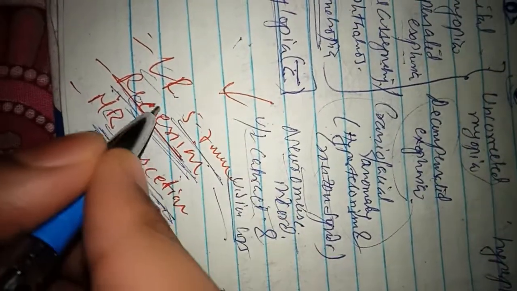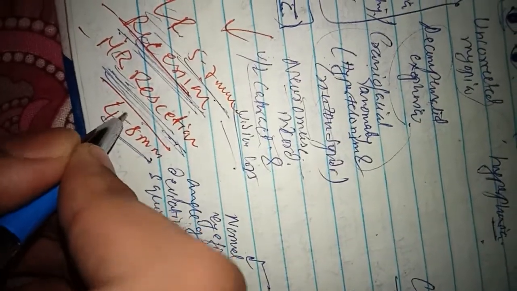But in convergent squint or esotropia, it is the opposite. The lateral rectus should be resected and the medial rectus should be recessed. So this is all about concomitant squint.